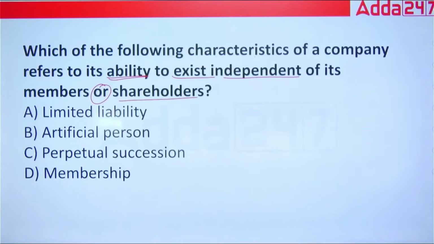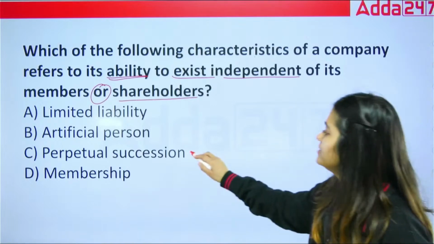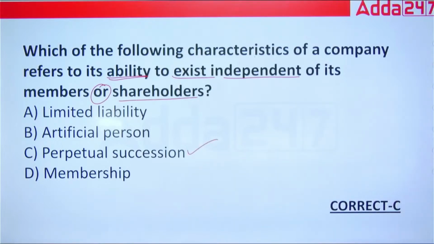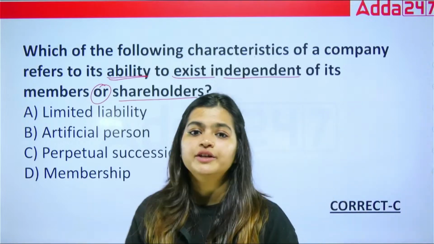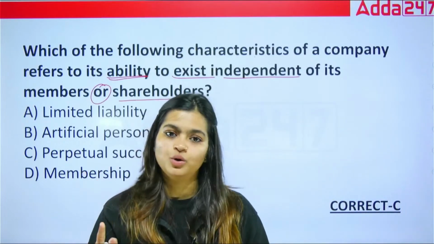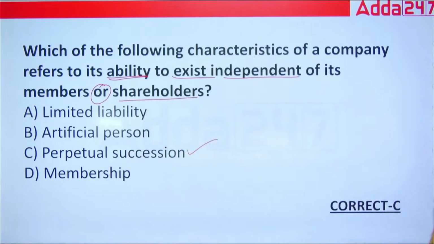Tell me, limited liability, artificial person, perpetual succession, or membership. As per this, which is your correct answer? As per this, your correct answer is option C. Whether your member, your shareholder is there or not, your company will go on and go on. That is what perpetual succession is.